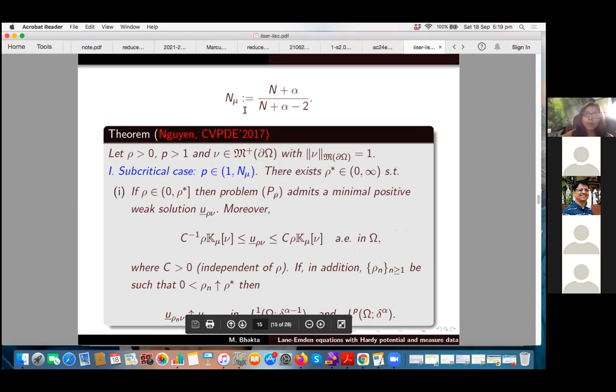Now n mu is the critical exponent, which I fix here as n plus alpha over n plus alpha minus 2. Let me talk about the existence of solutions, what is known.